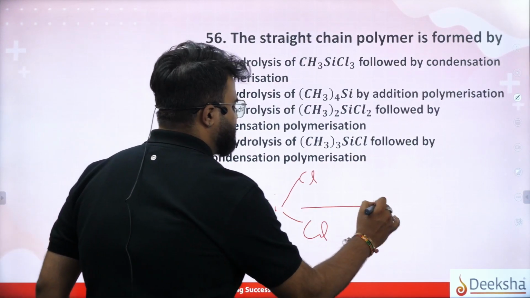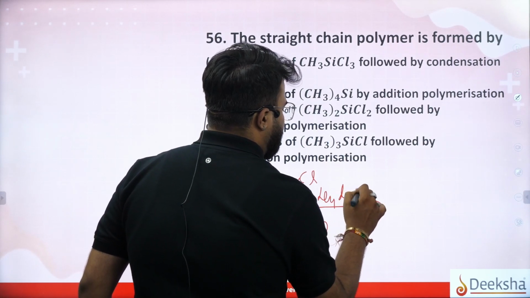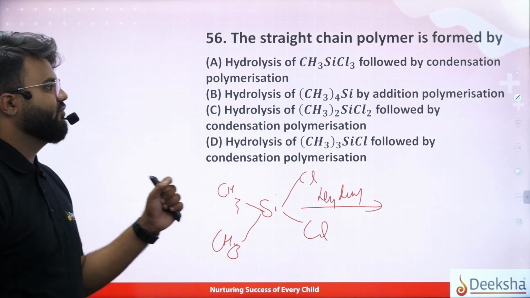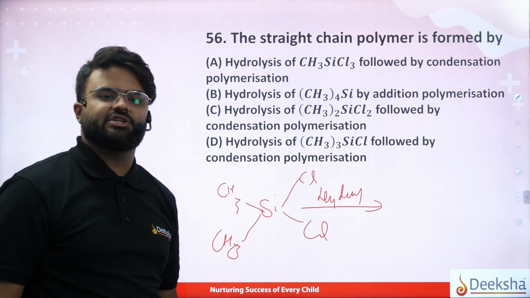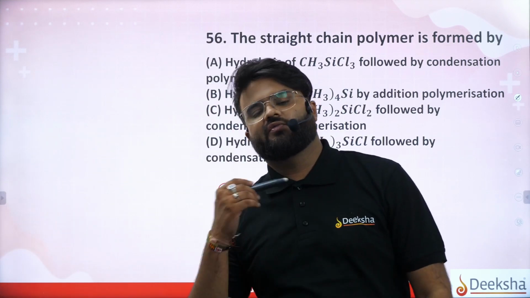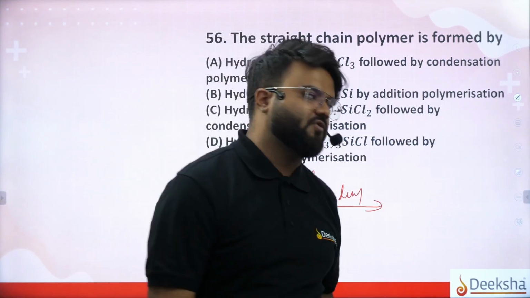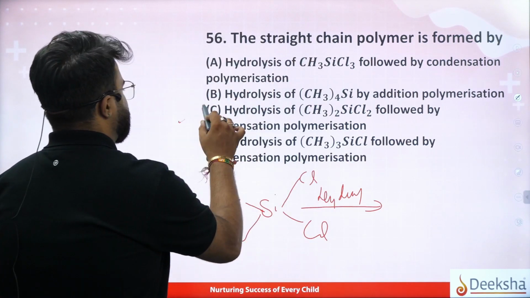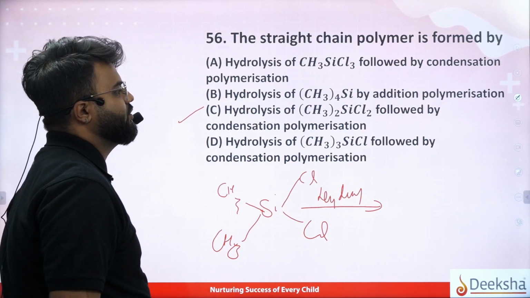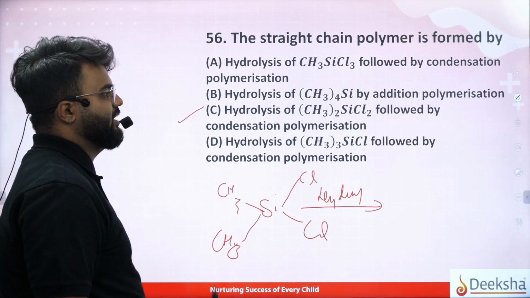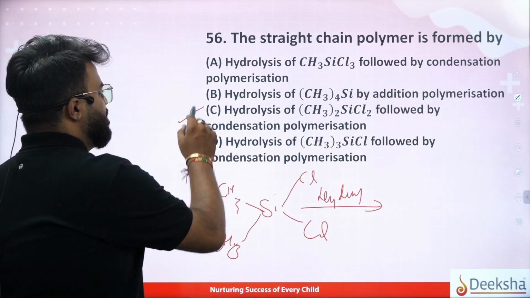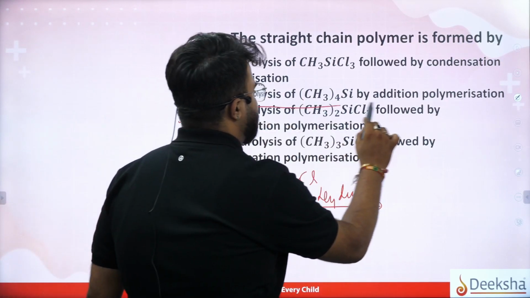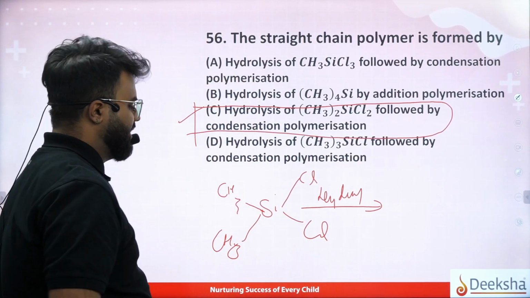On hydrolysis of this, we can get condensation polymerization, so a linear polymer is formed. The correct answer is option C, hydrolysis of (CH3)2SiCl2 followed by condensation polymerization will give the straight chain, that is the linear polymer.